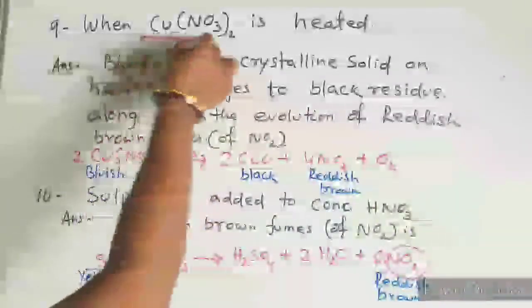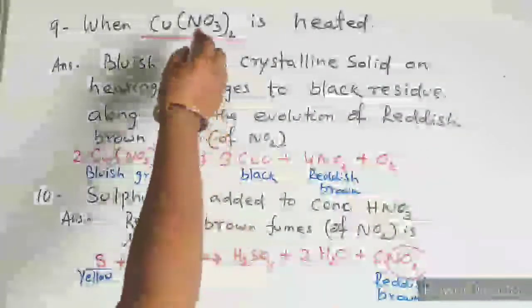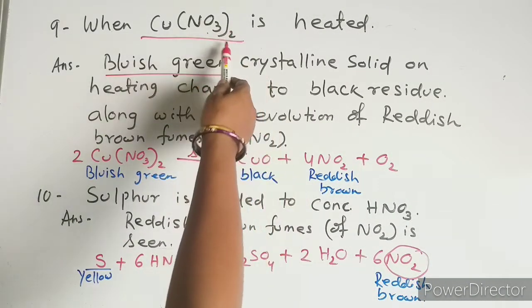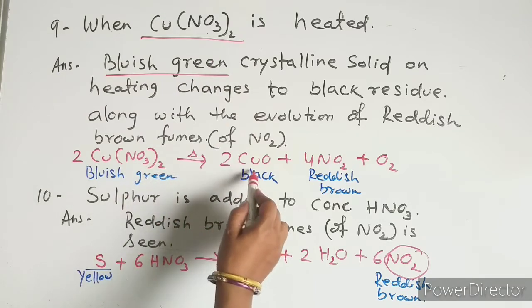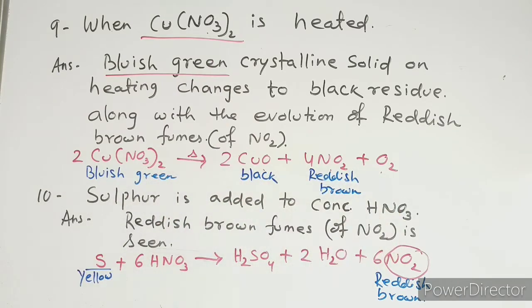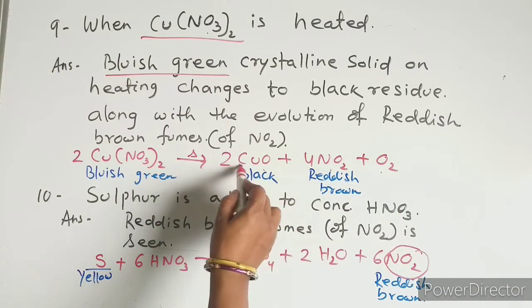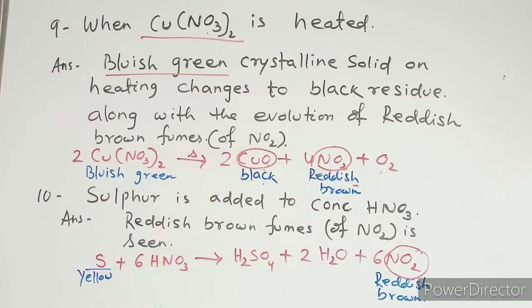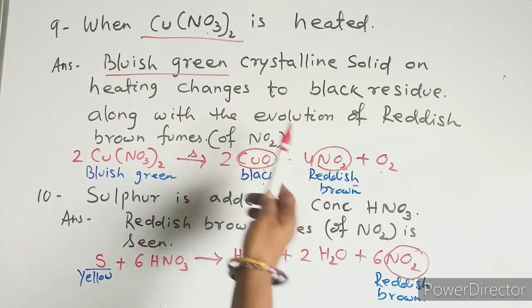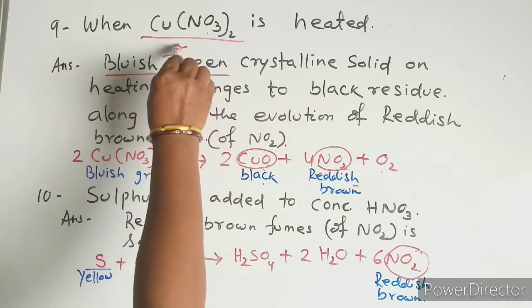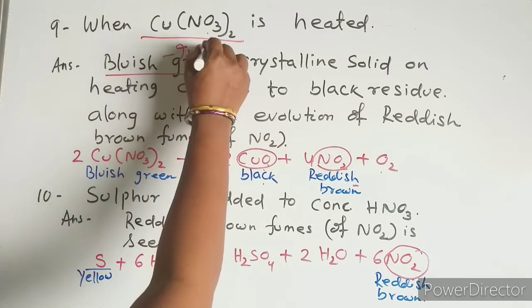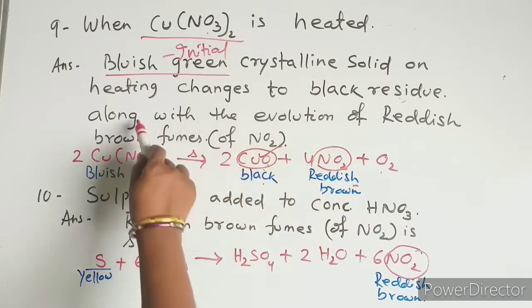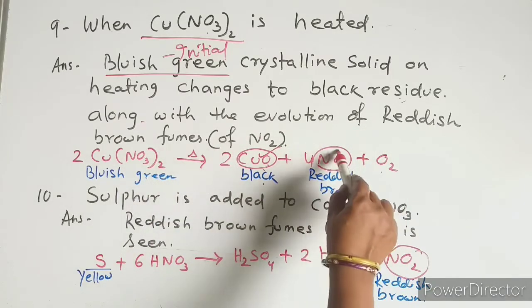Next is when copper nitrate is heated. What is the color of copper nitrate? It is a bluish green crystal. When heated, it gives rise to copper oxide, nitrogen dioxide and oxygen. Copper oxide is black in color, and nitrogen dioxide is reddish brown. So what will be our observation? Bluish green is the initial color. The crystalline solid on heating changes to a black residue with the evolution of reddish brown fumes.